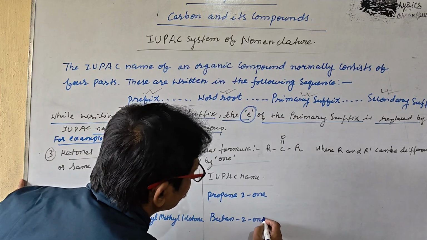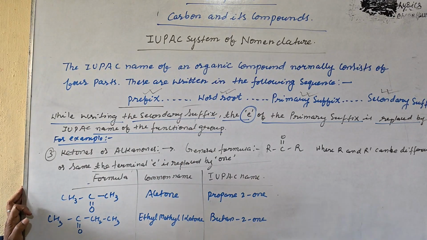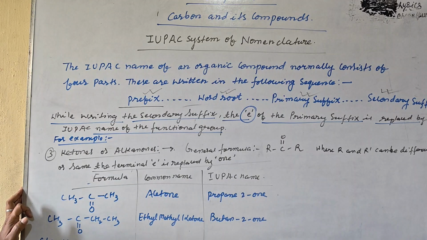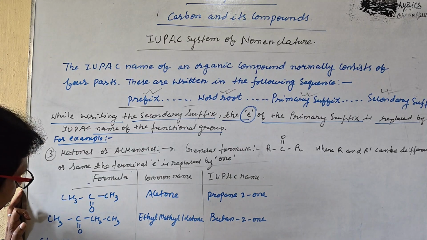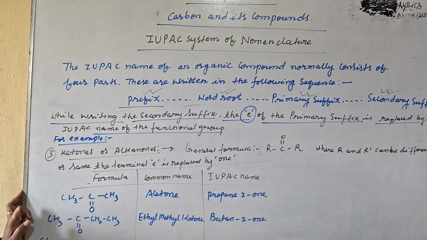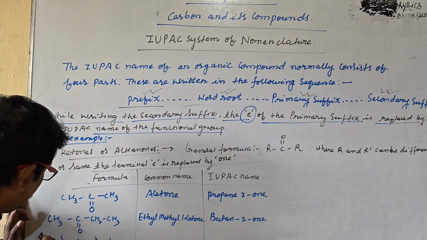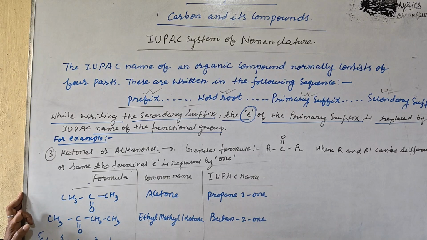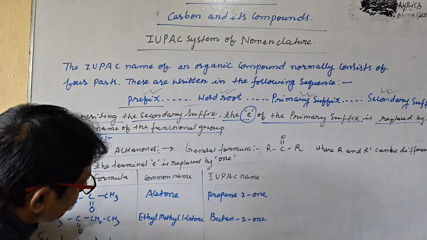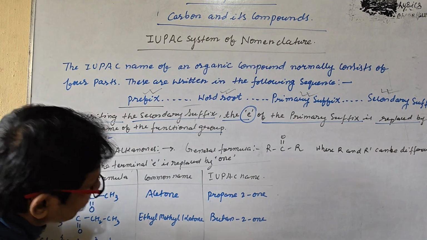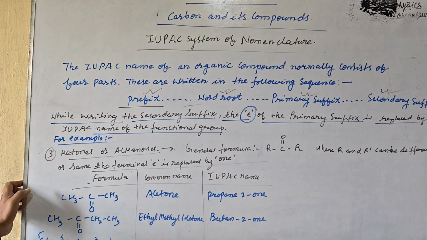Next is CH3CH2COCH2CH2CH3, with carbons 1, 2, 3, 4, 5. That is clear, and that is N-propyl ketone, and the IUPAC name is pentan-2-one.